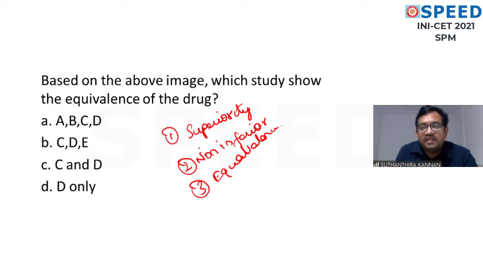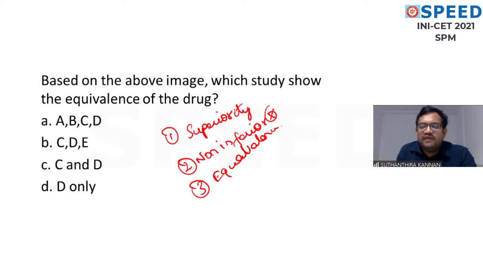Non-inferior: I already have an essential treatment. I have an existing treatment, but that treatment may have large side effects. I can use it, but the side effect is already there. So I want to find a new drug with the same efficacy, non-inferior, but with slightly fewer side effects. That is a non-inferior trial. An equivalence trial means both have equal efficacy. Normally we will do the non-inferior trial, and it is ethically easy to do, and statistically also very easy.